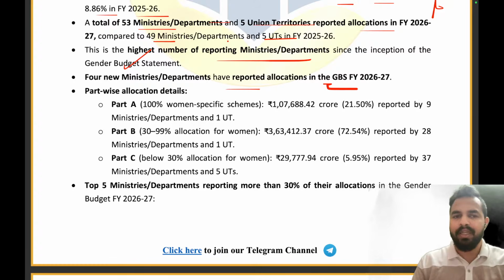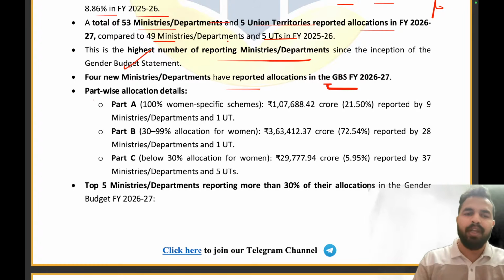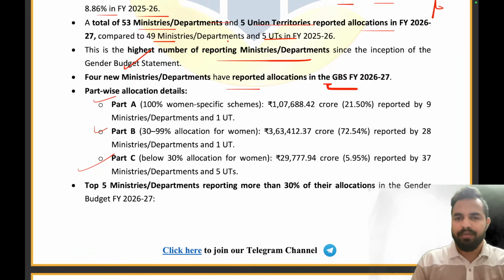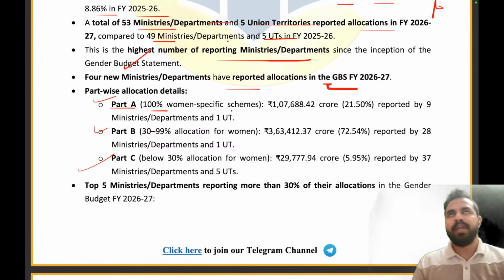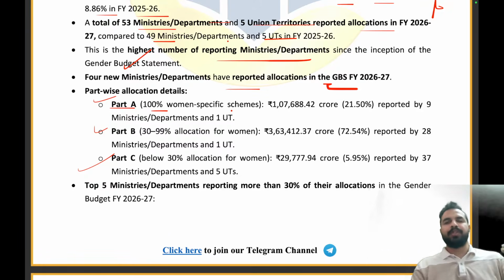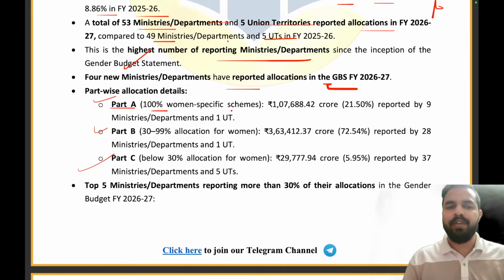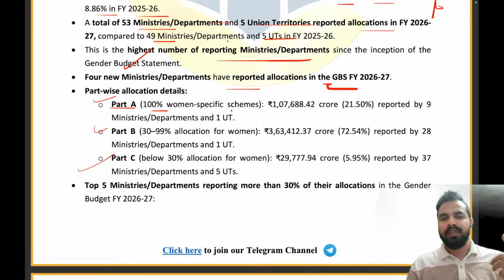Now, what exactly are the different parts in which we have divided the overall budget allocation for the genders? My dear friends, it includes part A, part B, and part C. So, under part A, what exactly it will be? We are having 100% women specific schemes. तो दोस्तों हमने क्या किया? Depending upon the allocation to these particular ministries and the departments, we divided the allocation into the 3 parts, that is part A, part B and part C.